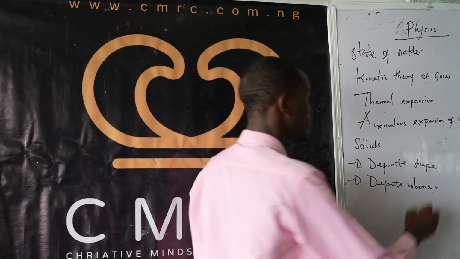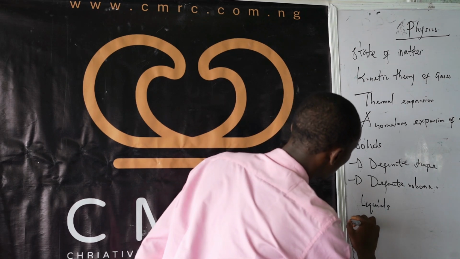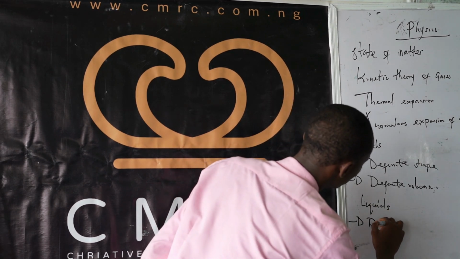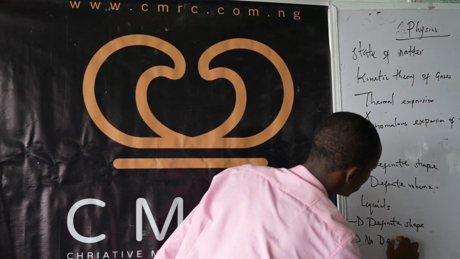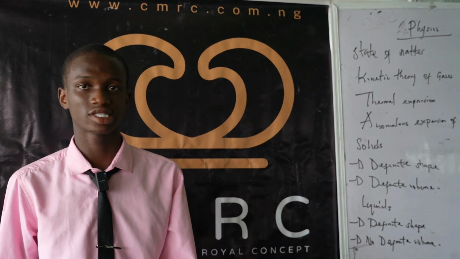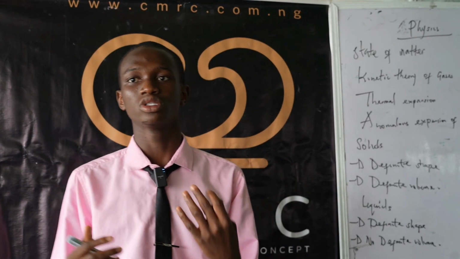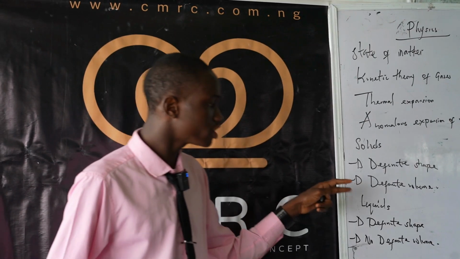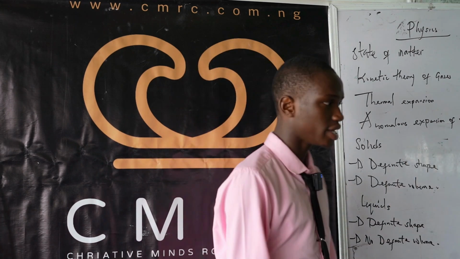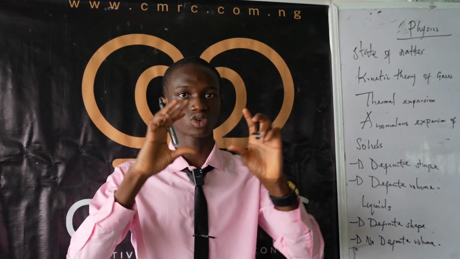What about liquids? Majorly, liquids have a definite shape, but no definite volume. These are some parts of physics that they usually ask, and it is a bonus question that can boost your mark to 90, 80. So the second thing is that liquids have a fixed shape. If you pour water inside a glass, and the glass is transparent, you realize that the water would have formed the particular shape of the glass.